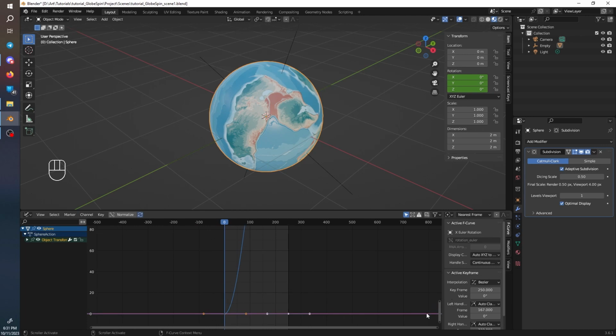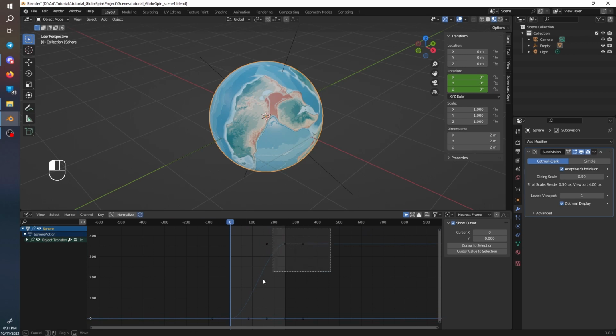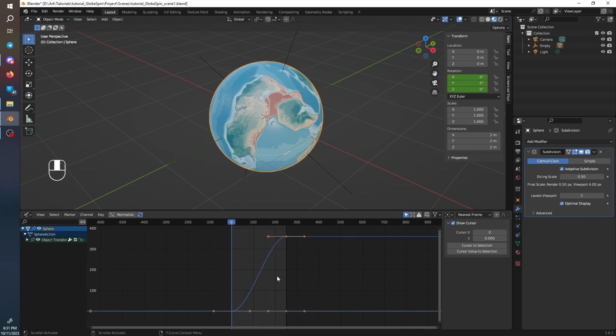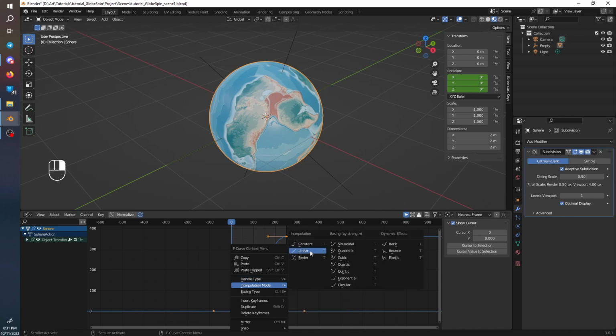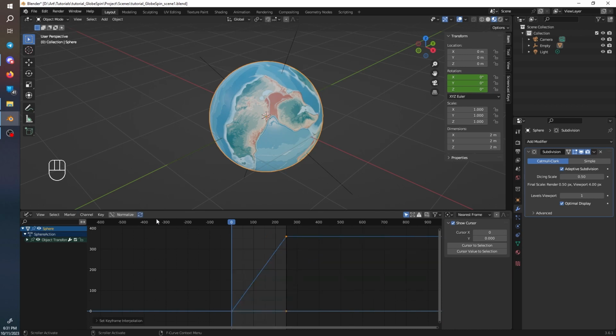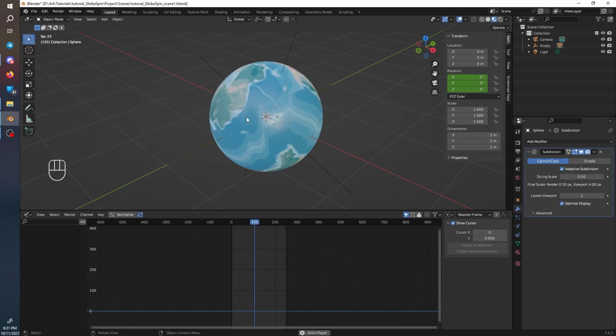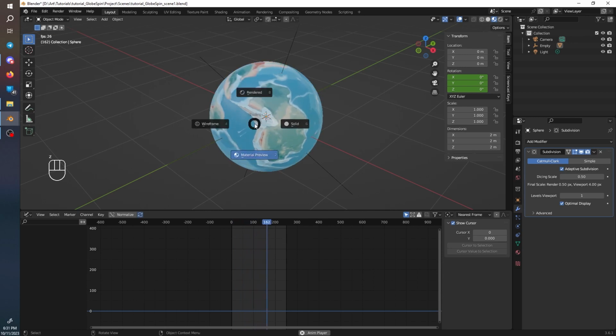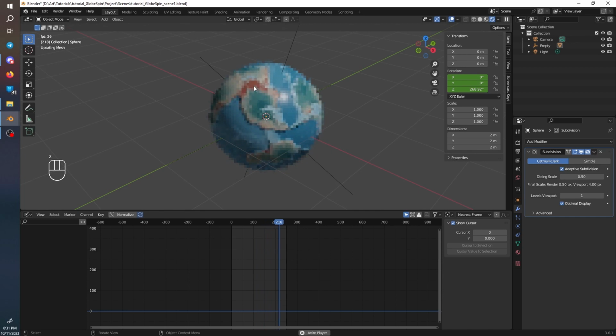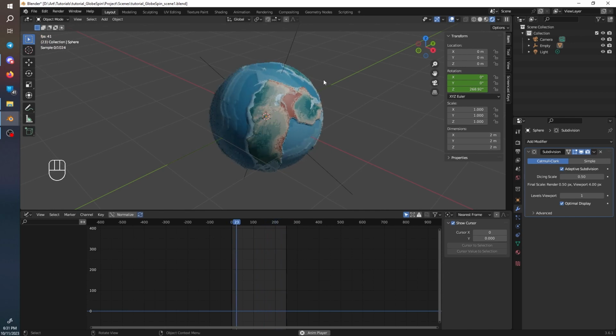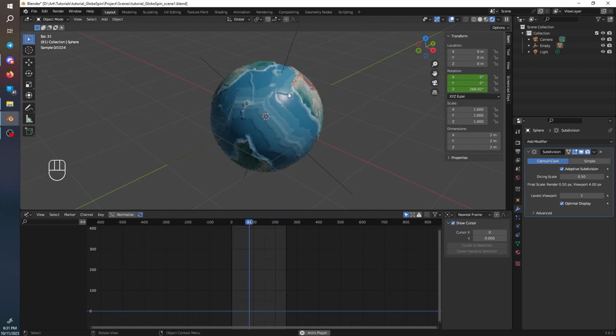So what I'm going to do is go to the scroll bar and pull it up. So with everything selected, right click, interpolation mode, and go to linear. So if we press space once again, we can see there is no startup or end. Once again, going into rendered view, we can see this is our current animation.